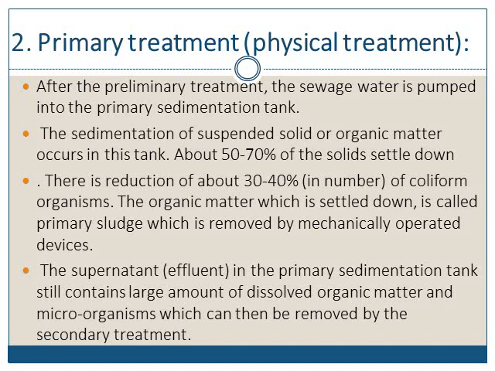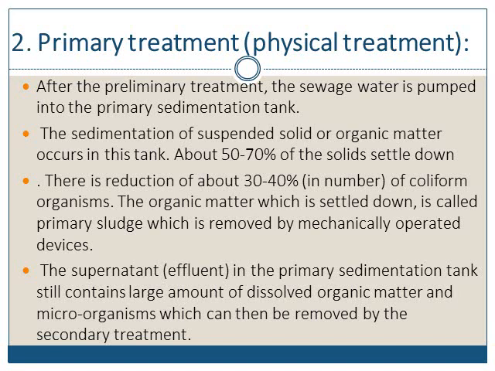Primary treatment or physical treatment. After the preliminary treatment, sewage water is pumped into the primary sedimentation tank. The sedimentation of suspended solids or organic matter occurs in this tank. About 50 to 70% of the solids settle down. There is a reduction of about 30 to 40% in the number of coliform organisms. The organic matter which settles down is called primary sludge.